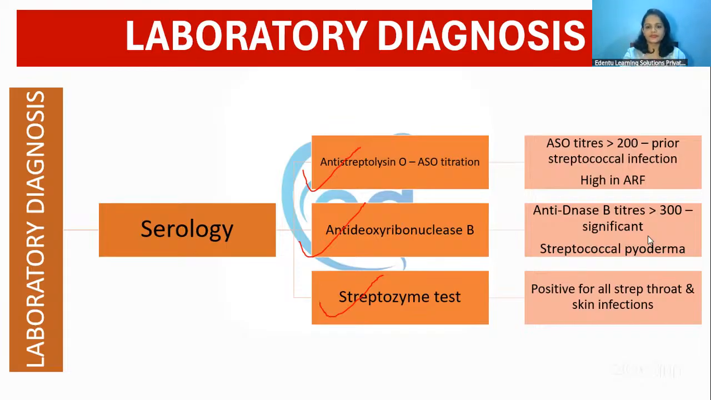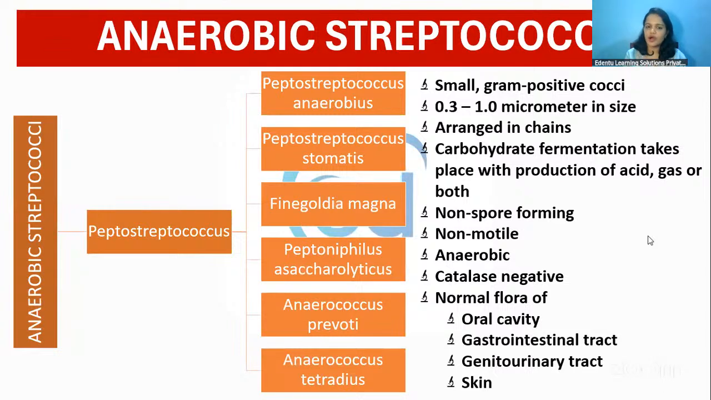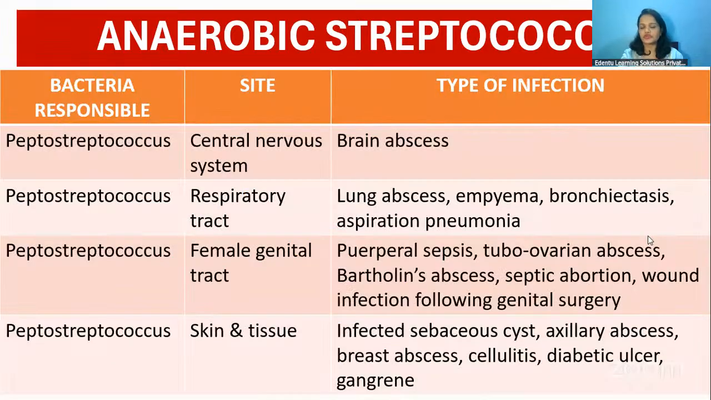All right. What we had discussed till now is regarding Streptococcus pyogenes, and all are aerobic streptococci. Now, there is a special group called the anaerobic streptococci, which mainly includes the peptostreptococcus groups. There are lots of important varieties of these anaerobic streptococci, which are mainly responsible for brain abscess, lung abscess, Bartholin's abscess, infected sebaceous cyst, cellulitis, diabetic ulcer, and gangrene.